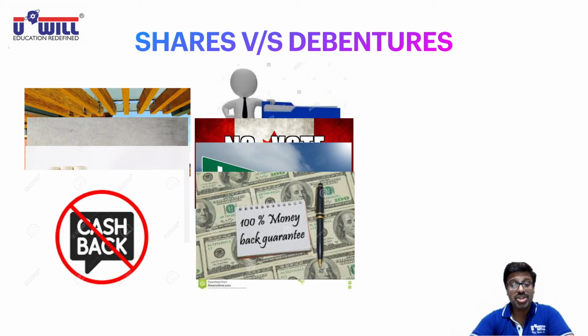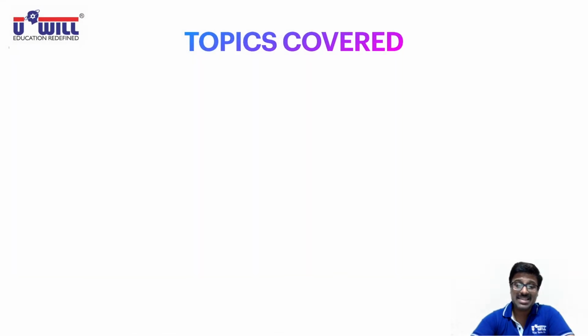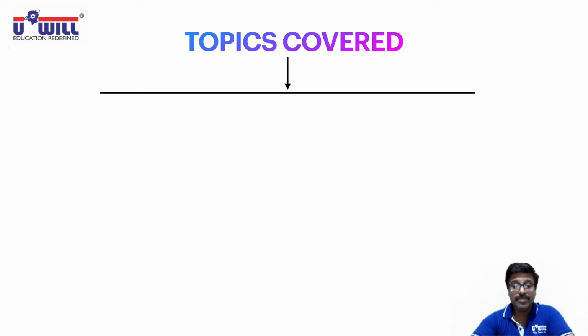Now we proceed to the most important part of this lecture today. Give the heading in your notebooks: Topics covered. Which topics are going to be covered? You have to write this in your notebook. Give the heading Topics covered. There are two main topics covered in this chapter, so write them down in the form of a chart.